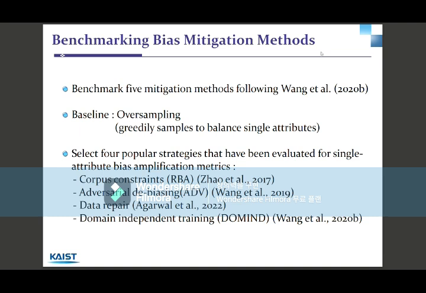The baseline is oversampling, which is greedily sampling to balance single attributes. And then they selected 4 popular strategies that have been evaluated for single attribute bias amplification metrics, and then extended them to fit the multiple attribute bias amplification method.